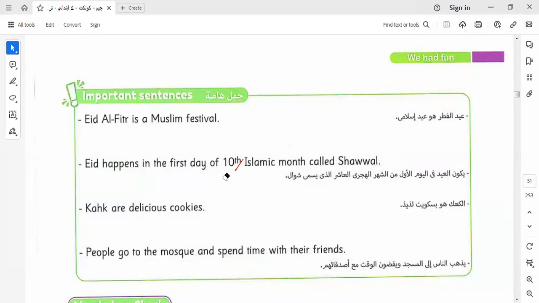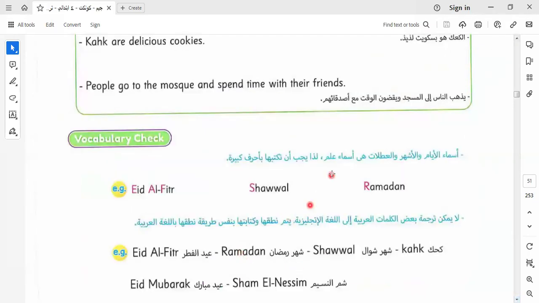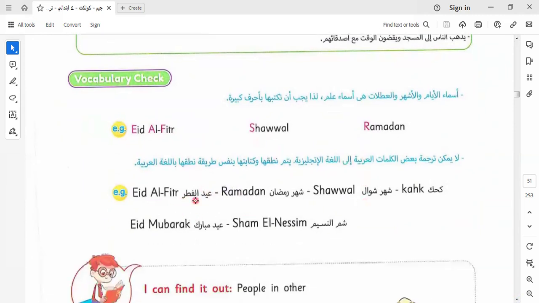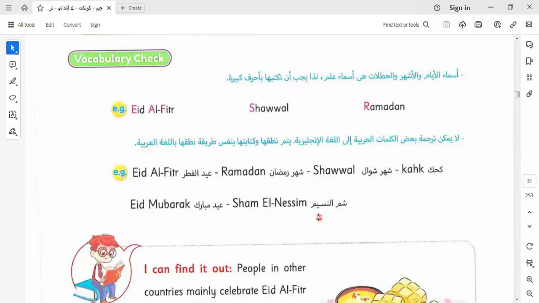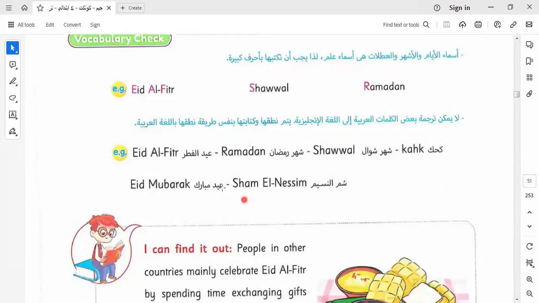Okay, let's go to another item. Here in this unit I would like to say a rule: the names of days, months, and vacations must be written in capital letters. Like Eid al-Fitr, Shawwal, and Ramadan written in capital letters. Eid al-Fitr, Ramadan, Shawwal, Kahk, Eid Mubarak, Sham al-Nisim. So these words can be translated into English, written in English and Arabic.